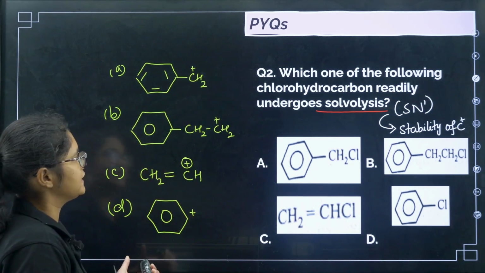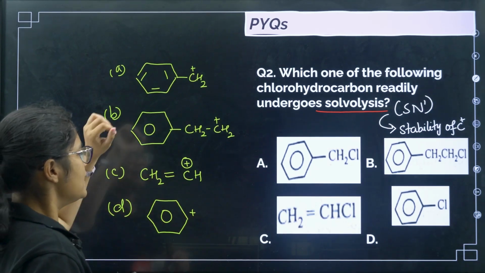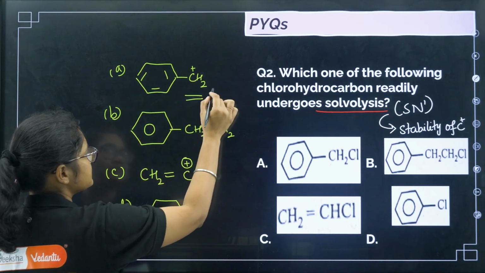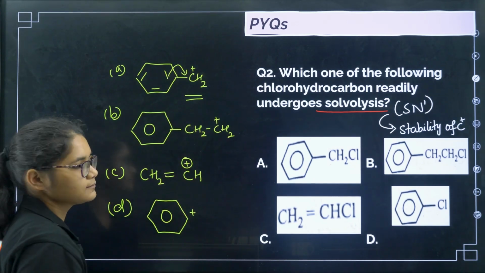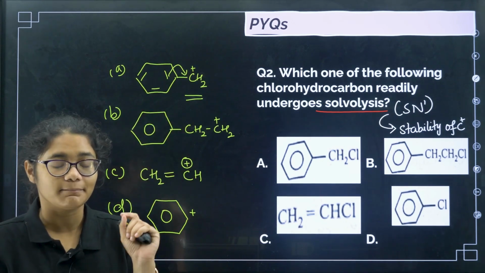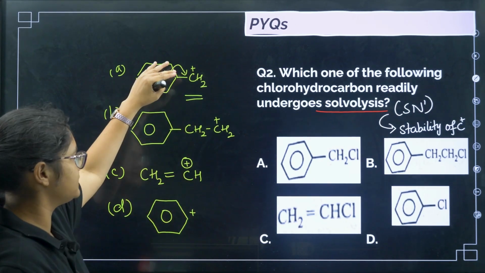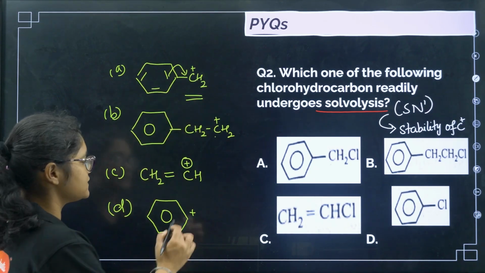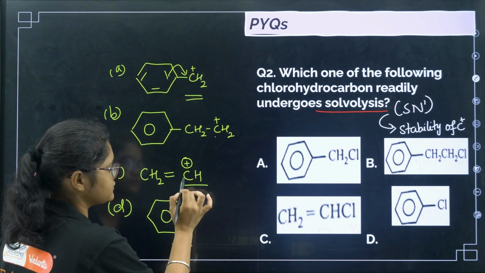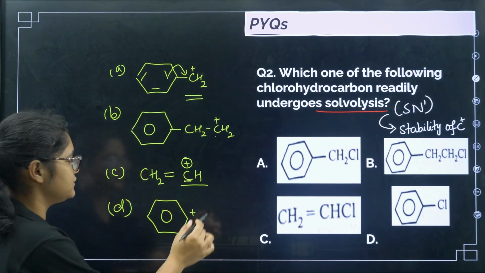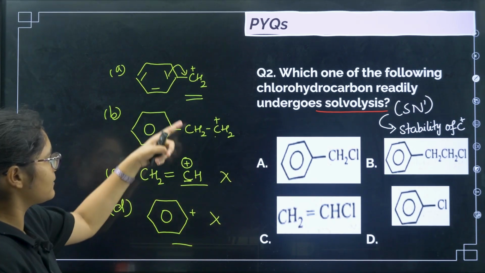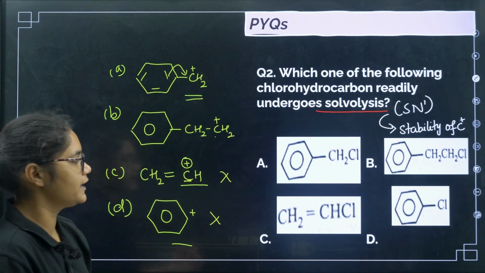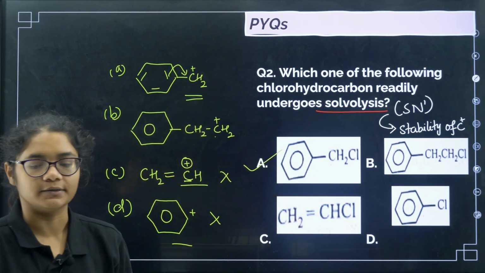Now the stability of carbocation we need to check. If you see, this carbocation is highly stable because of resonance, right? This is which type of carbocation? Benzyl carbocation, very stable. This is stable but not as stable as this one. So this is the highest, this is unstable, this is also unstable as the positive charge is on the sp2 carbon. So these two are definitely not the answers. Now if you compare these two, here it is stable but here it is more stable due to resonance. The correct answer for this question will be option number A.